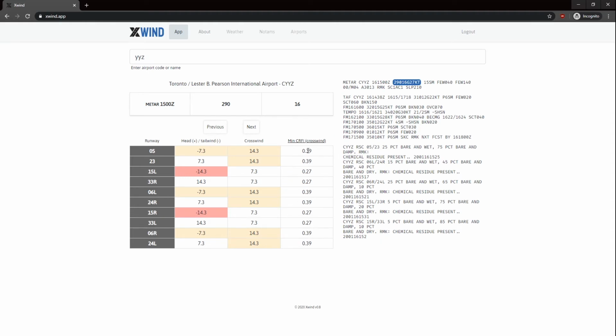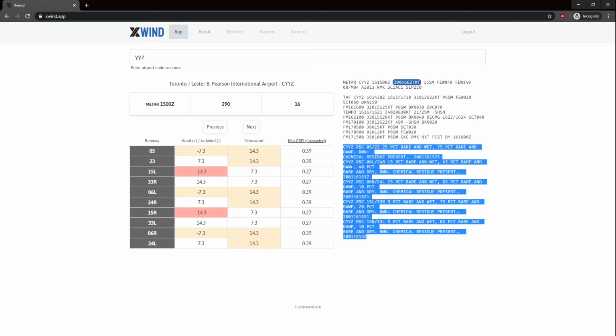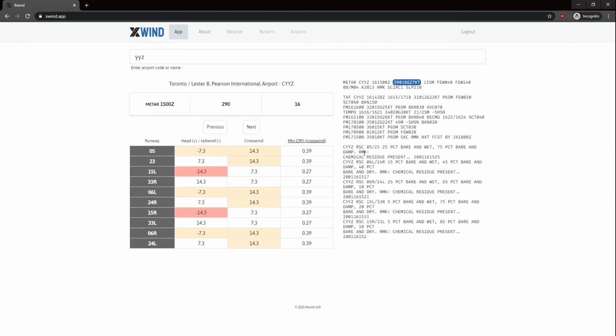On the right-hand side, in the last column, you have the minimum CRFI related to the crosswind. With 14.3 knots of crosswind here, you need a minimum CRFI of 0.39. What is a CRFI? CRFI stands for Canadian Runway Friction Index, which you could see somewhere in the text if there was any for a runway here, but there isn't.